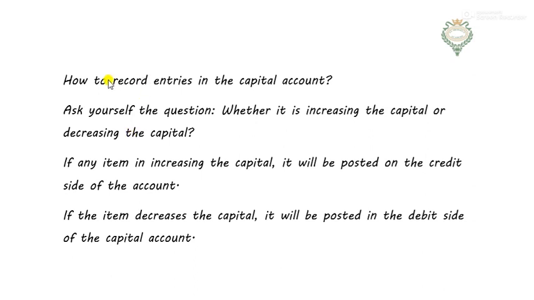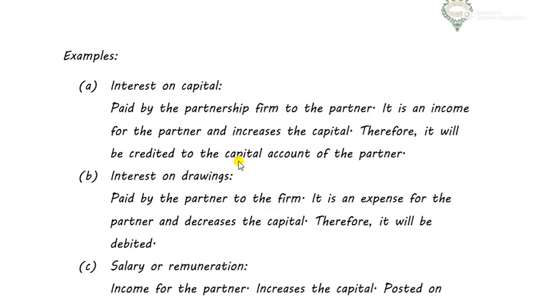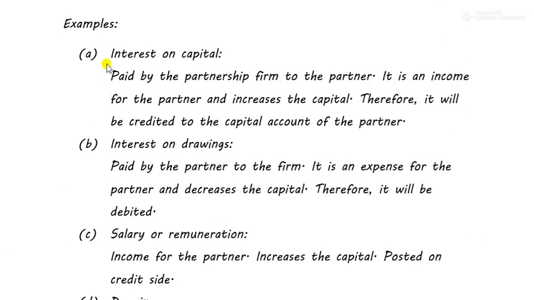So you can copy this in your copy, how to record entries in capital account. Just ask yourself whether the item is increasing or decreasing the capital. If it increases, it will be posted on the credit side. If it decreases the capital, it will be posted on the debit side. Look at some examples. For example, interest on capital.